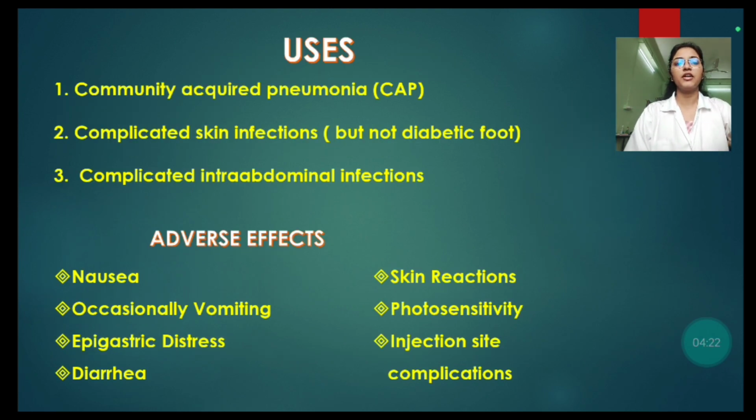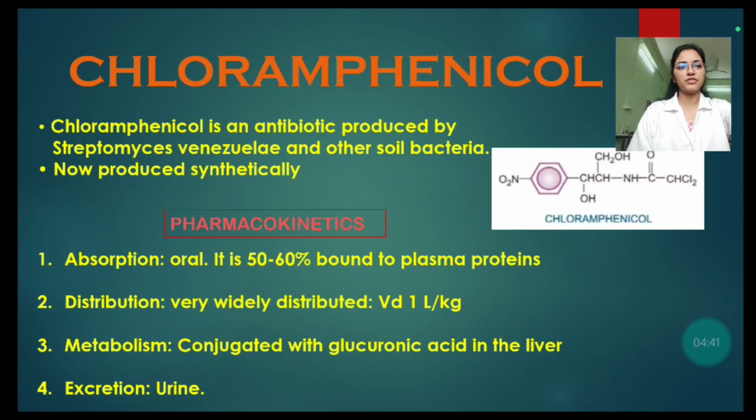Uses of tigecycline. Community acquired pneumonia, complicated skin infections, but it is not used in diabetic foot. Third is complicated intra-abdominal infections. Adverse effects of tigecycline. Nausea, occasionally vomiting, epigastric distress, diarrhea, skin reactions, photosensitivity, injection site complications.